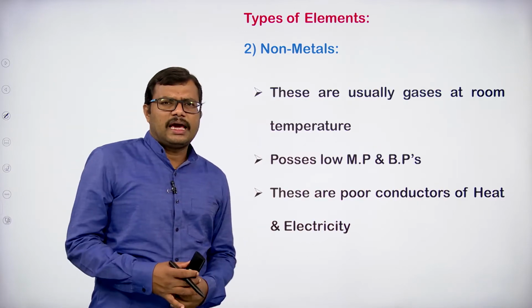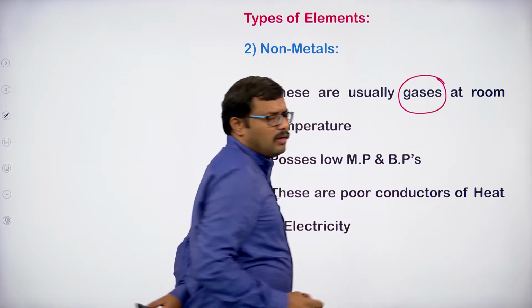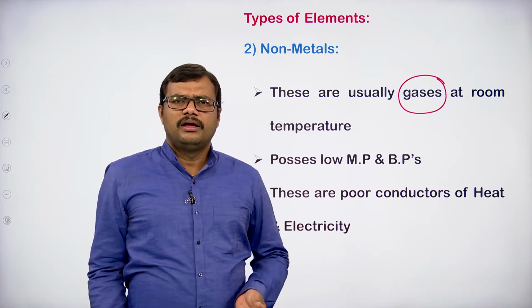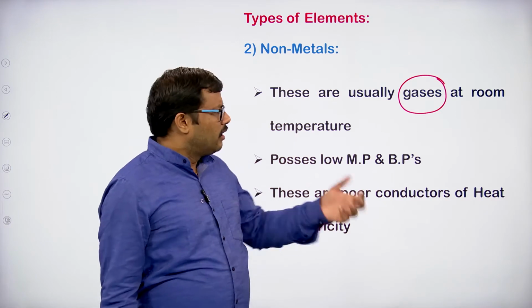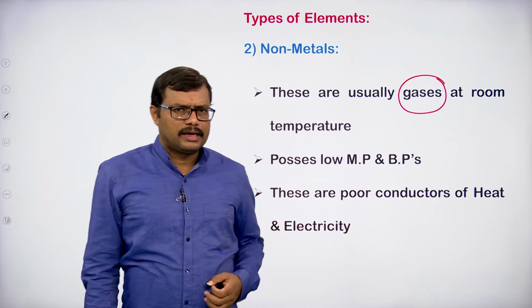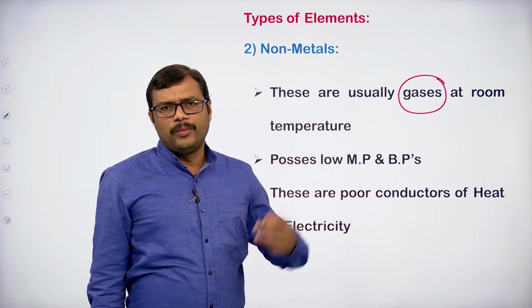These are usually gases. How do they appear at room temperature? Generally they are gases, but not all the non-metals are gases. Most of them are gases, like oxygen, nitrogen, chlorine gas, fluorine gas. And of course, we also have a liquid. What is the liquid? Bromine is a liquid.